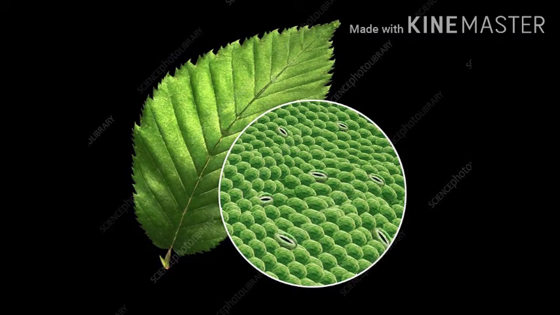What is this? This is a leaf. Children, plants are living things. They are natural, not made by man. How do plants breathe? They do not have a nose like us. Plants breathe through tiny holes present on the underside of their leaves. These tiny holes are called stomata. With the help of stomata, plants breathe air.